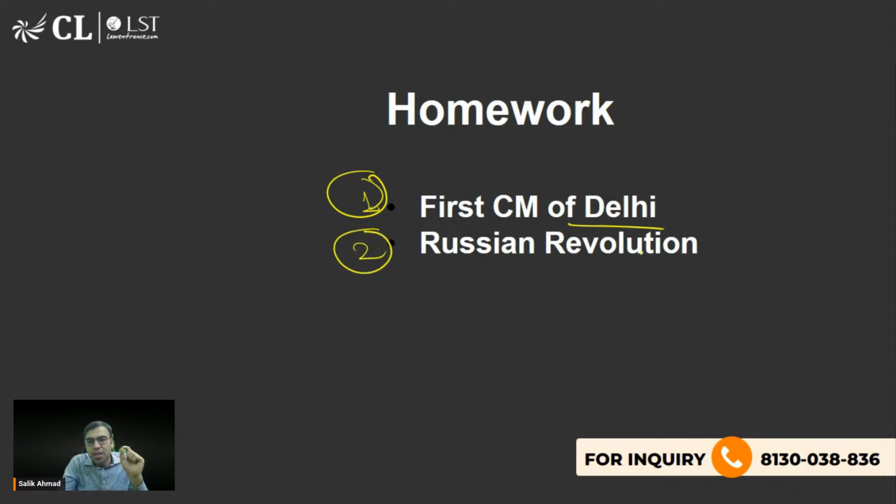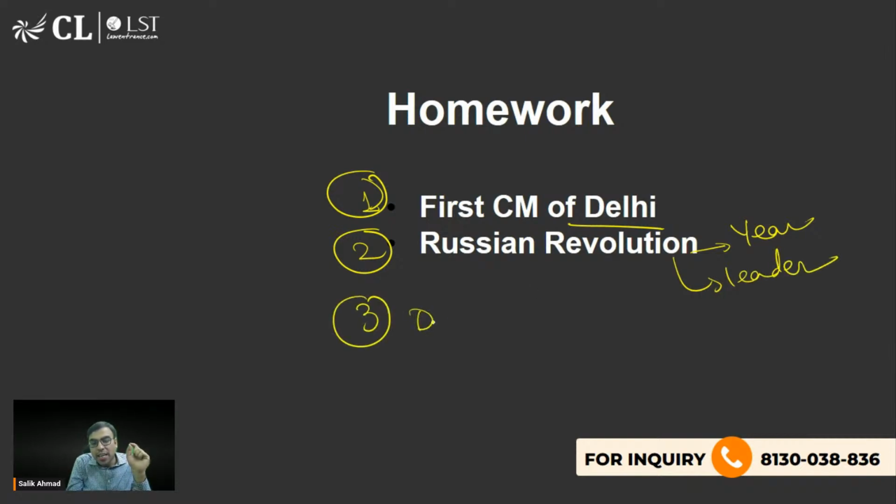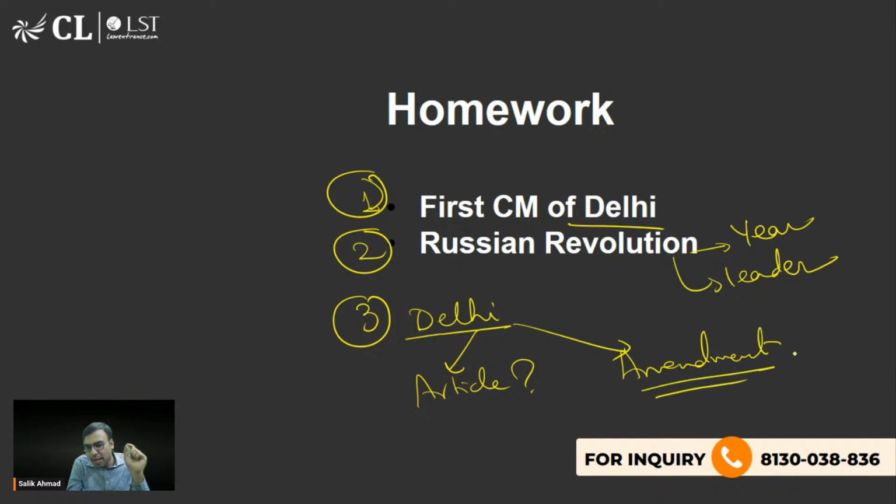The second is the Russian Revolution: in which year did it happen and who was the main leader? The third question is about the governance structure of Delhi: which article of the constitution deals with that, and which constitutional amendment brought this concept? The concept of having chief ministers and a legislative assembly and the current power setup is derived from which constitutional amendment, and which article of the constitution deals with that. Some people have already answered.